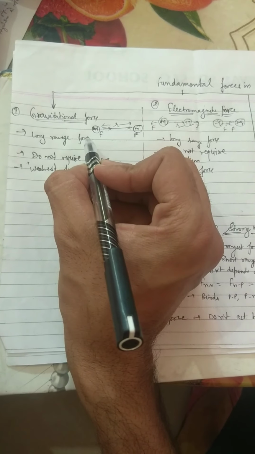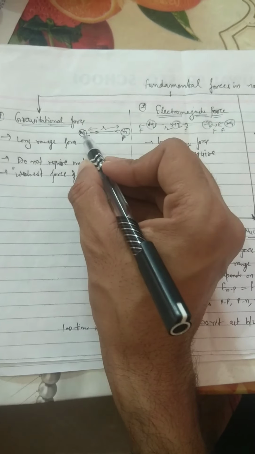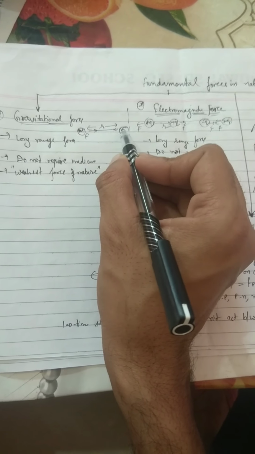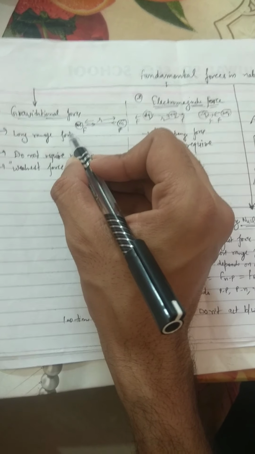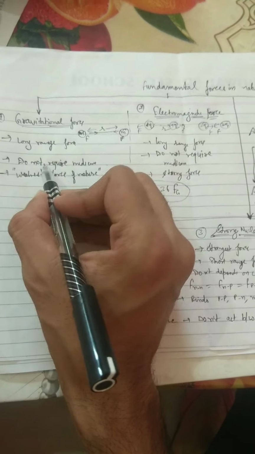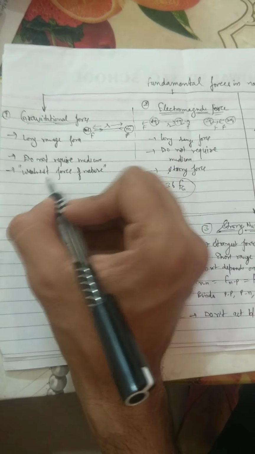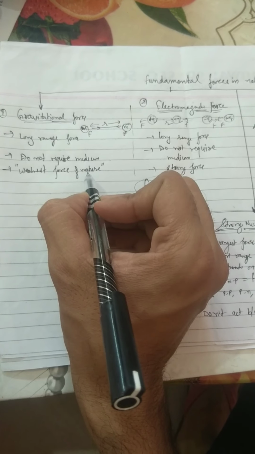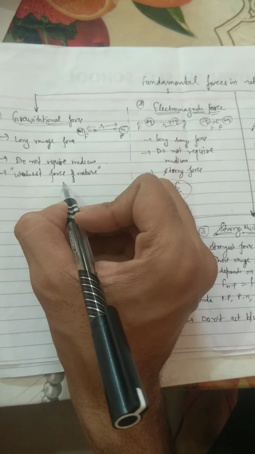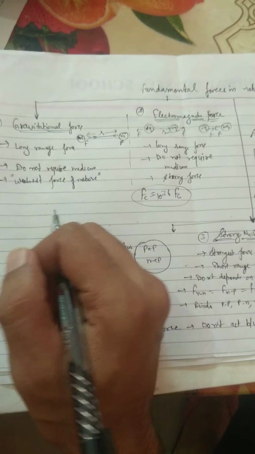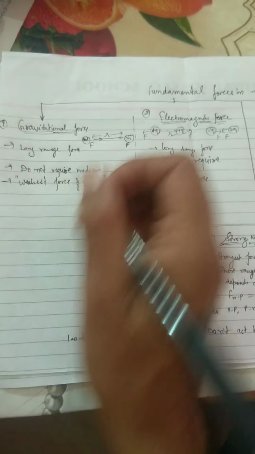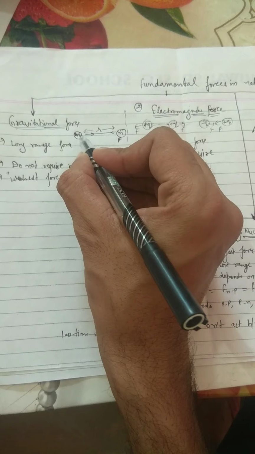As we know, gravitation force acts between two masses. It is a long range force. Its properties are given. A long range force does not require a medium. It is the weakest force in nature. All particles in this universe exert a gravitation force of attraction on each other. As we know, every particle has some mass.